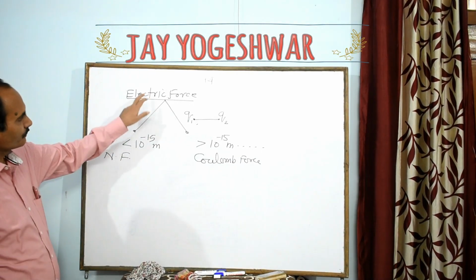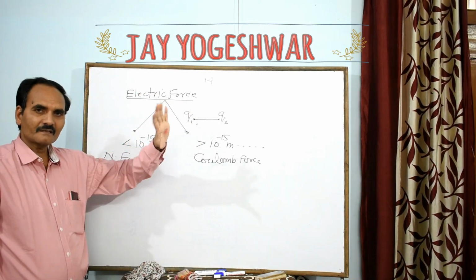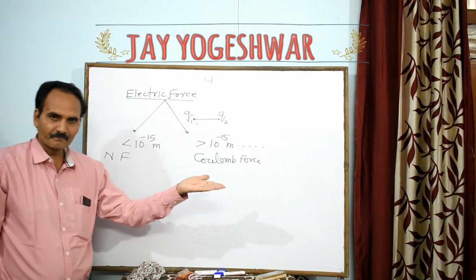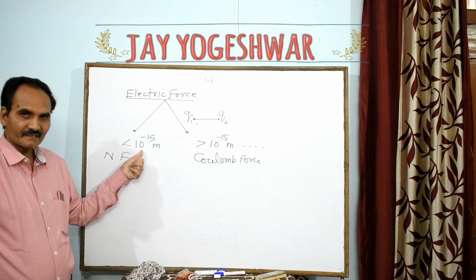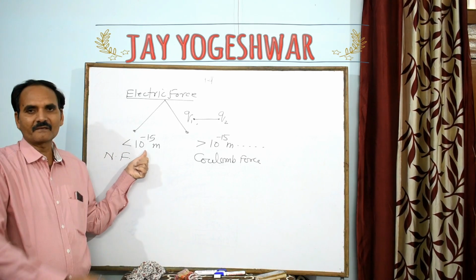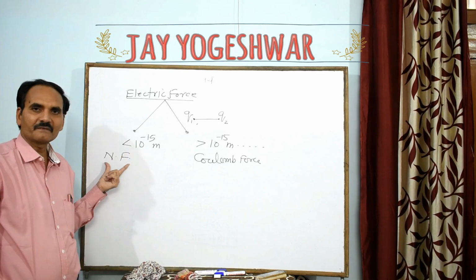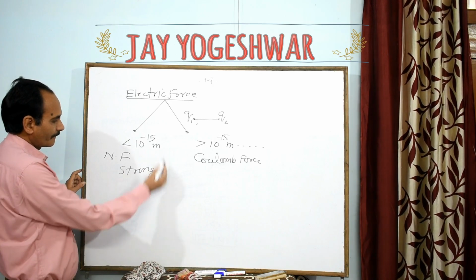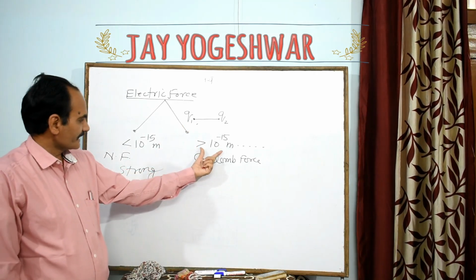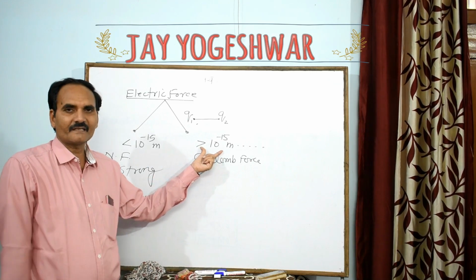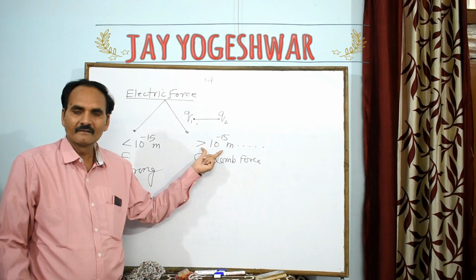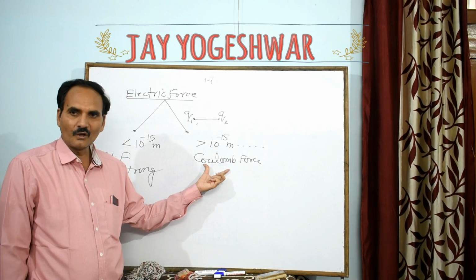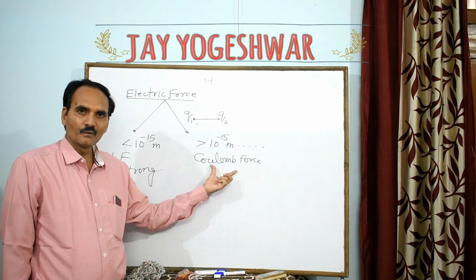So, my dear students, what is electric force? The force between two charges is called electric force. Now this force is of more than two types. Number one, if the distance between the charges is less than 10 to the power minus 15 meter, then such a force is called nuclear force, and these forces are very strong. If the distance between the two charges is greater than atomic radius, that is 10 to the power minus 15 meter, or more than this distance, then the forces are given by the famous scientist Coulomb. So these forces are known as Coulomb force.